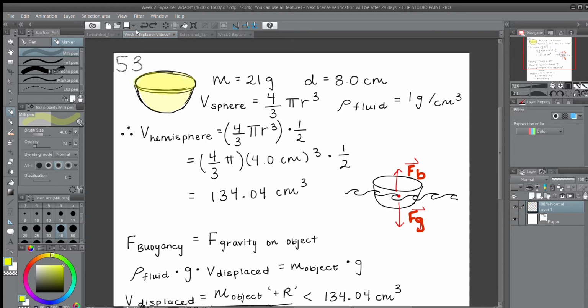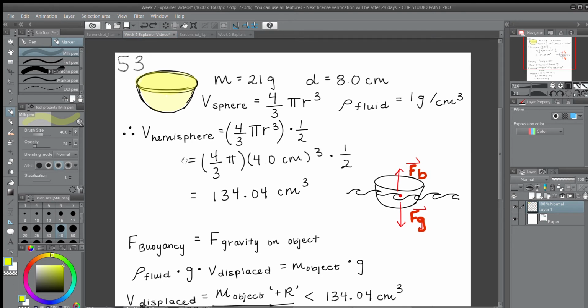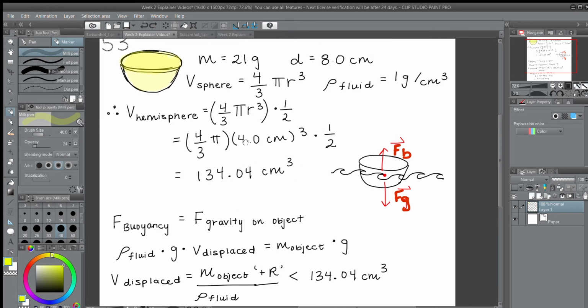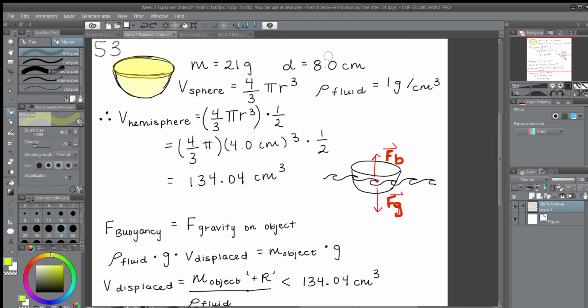So, right off the bat, a hemisphere is essentially just half of a sphere. That makes our hemisphere volume very easy to find, because it's just the volume of a sphere divided by 2. And I found that to be 134.04 centimeters cubed by just plugging in the radius, which we had gotten from the diameter over here.